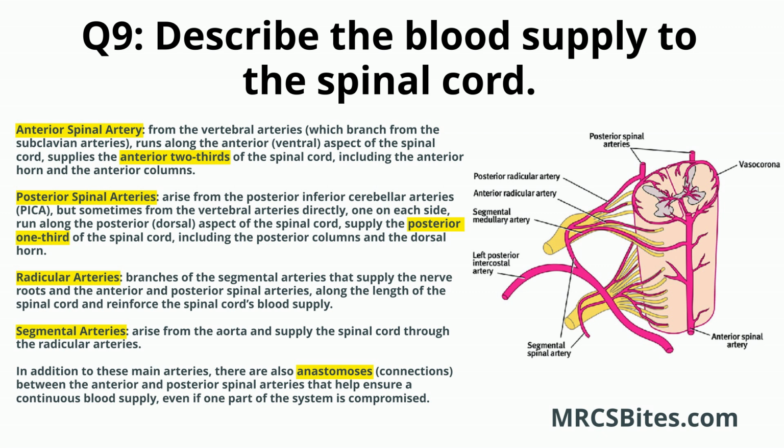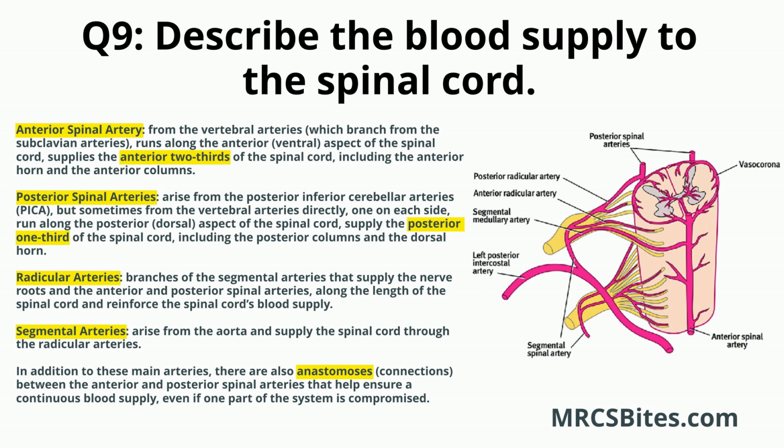Posterior spinal arteries usually arise from the posterior inferior cerebellar arteries, PICA, but sometimes from the vertebral arteries directly. There are typically two posterior spinal arteries, one on each side. They run along the posterior, dorsal aspect of the spinal cord. Supply the posterior one-third of the spinal cord, including the posterior columns and the dorsal horn.